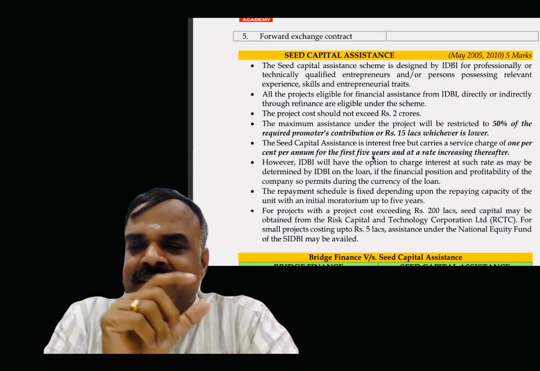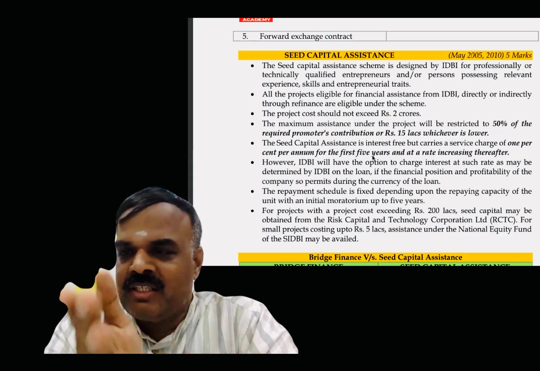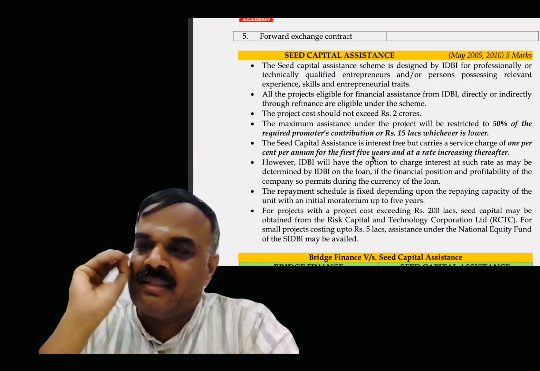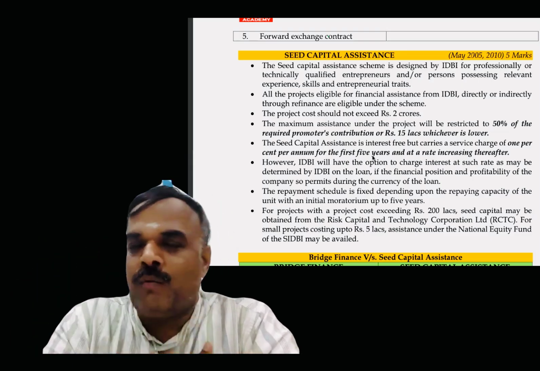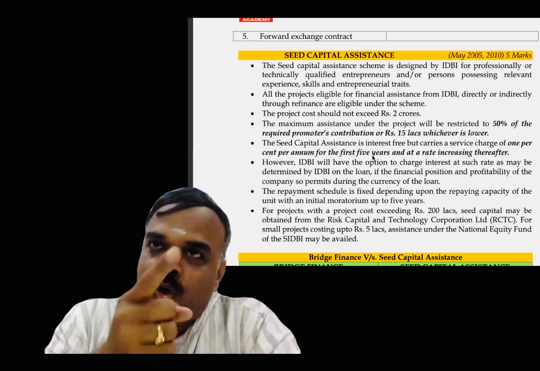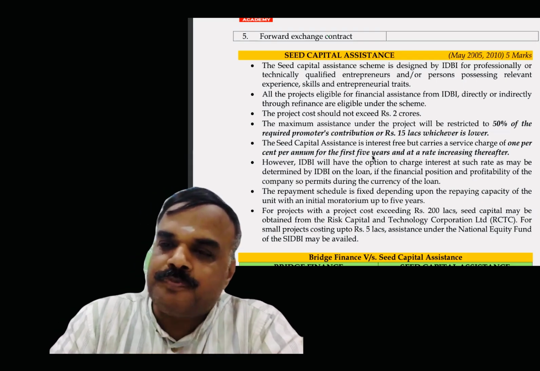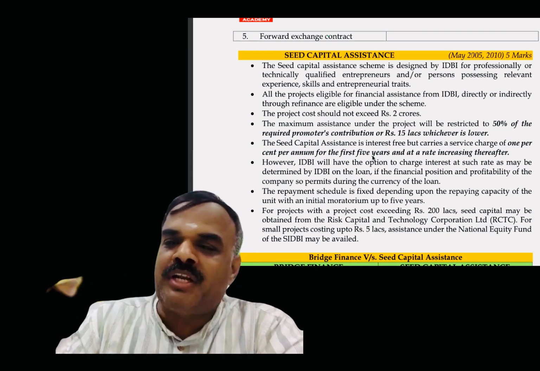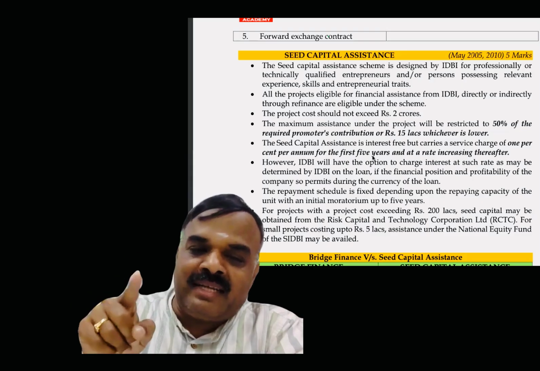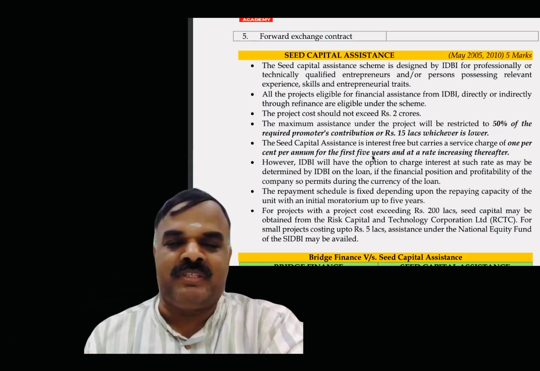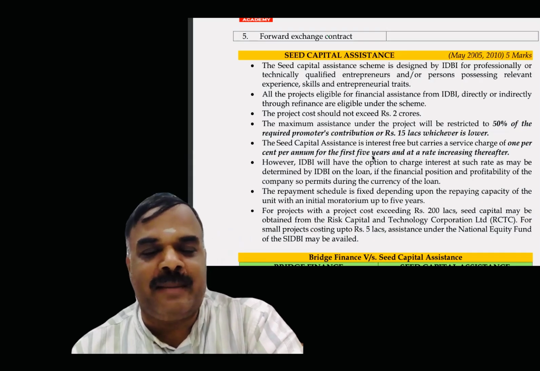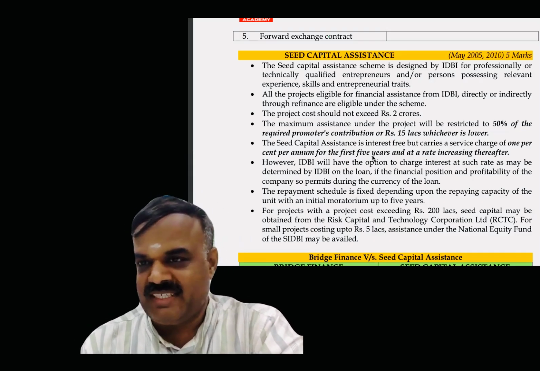Bridge finance is short term in nature. When one finance is given by two parties for another finance, it's bridge finance. Whereas seed capital has a moratorium period of 5 years. Therefore, is it long term or short term? It's long term. In bridge finance, is interest low or high? High. Whereas seed capital, no interest for the first few years, 5 years. Right or not? With respect to finance, for the paperwork, they are charging some 1% as the rate of interest, administration or finance cost. Whereas that concept is not there for bridge finance.